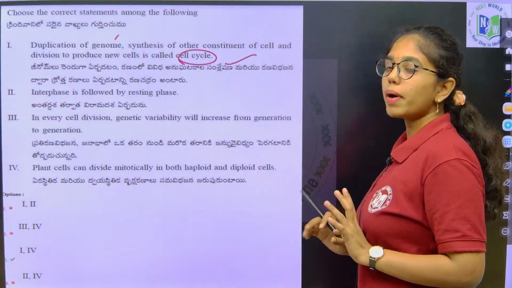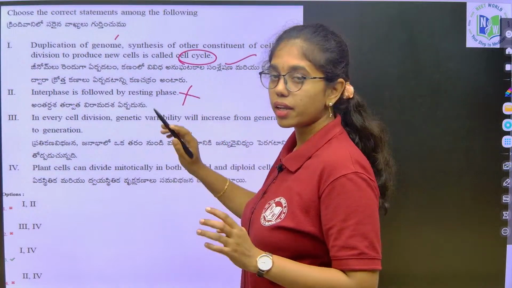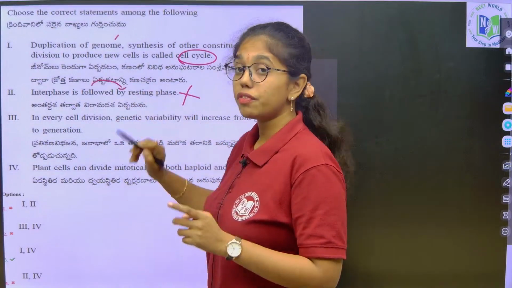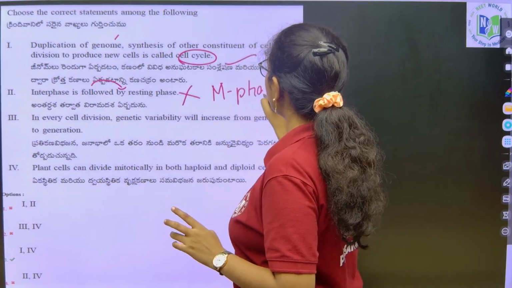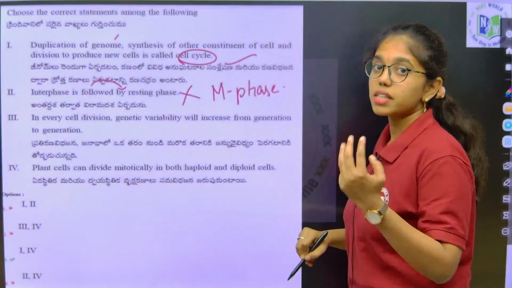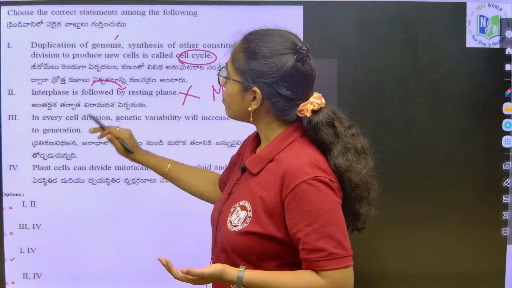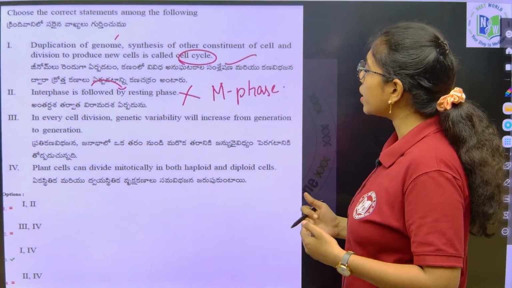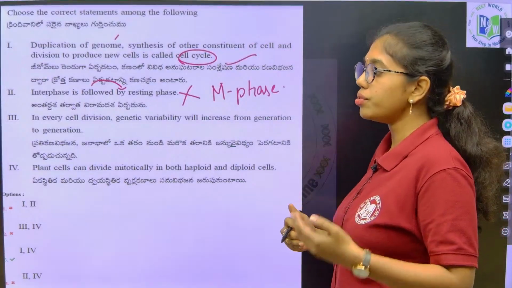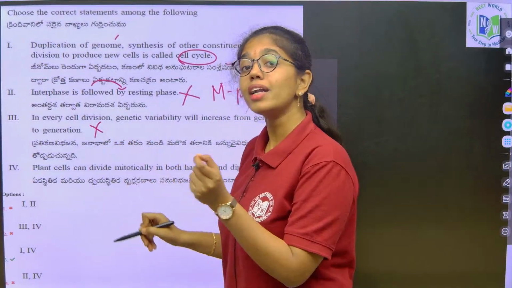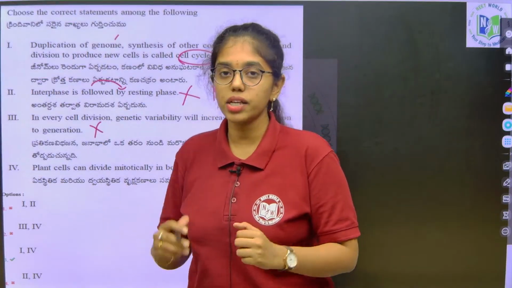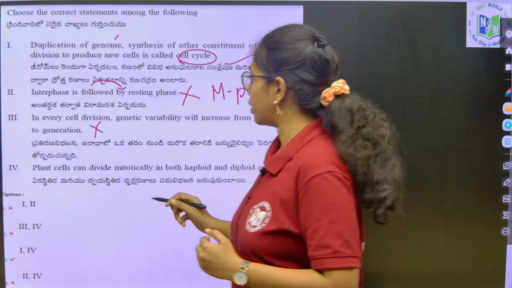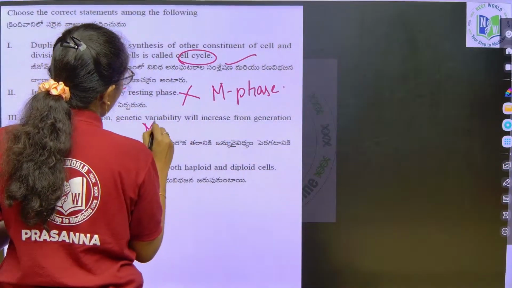Interphase is followed by resting phase, wrong. Interphase is not followed by resting phase. Interphase is followed by what phase, beta? M phase. Third statement, in every cell division genetic variability will increase from generation to generation. Wrong. It is not in every cell division, only in meiosis the variability is increased from generation to generation. It is only in what, beta? Meiosis.